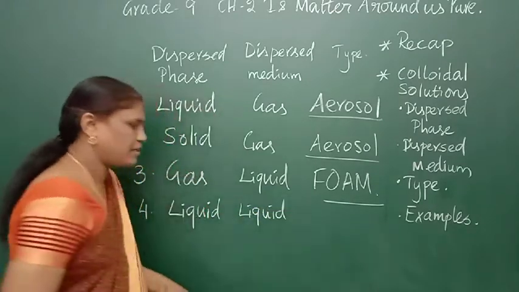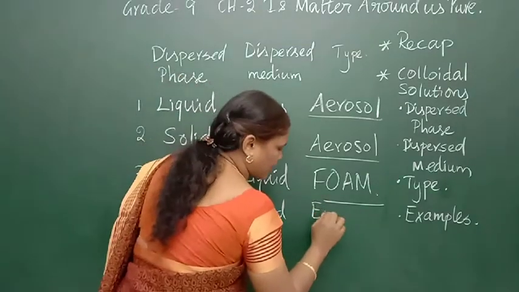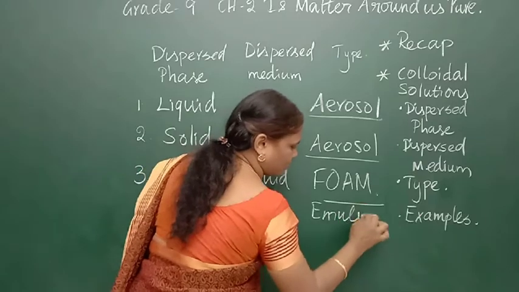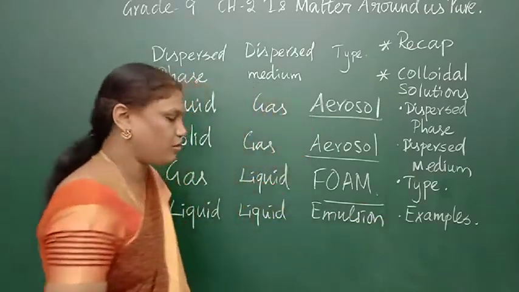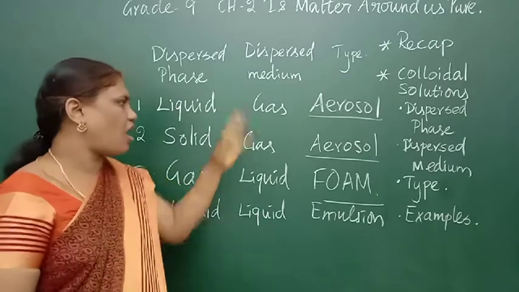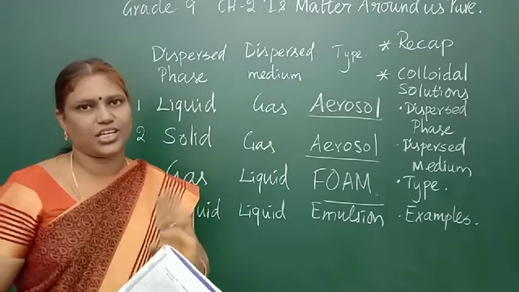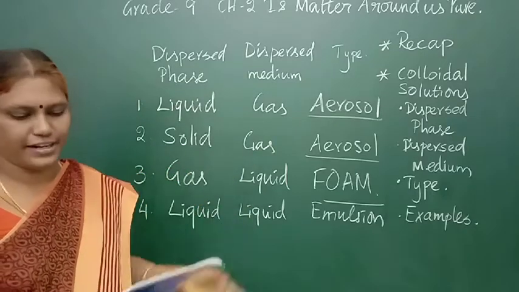So liquid mixed with liquid. The type is called emulsion. You can think about paint. Paint is liquid and liquid. The substances are partially mixed. Here they will not mix well, but it will not settle down. It will be partially mixed. This is an example of a colloidal solution.